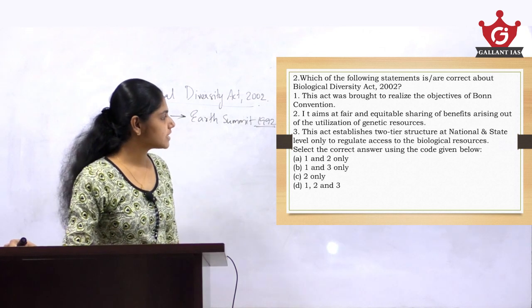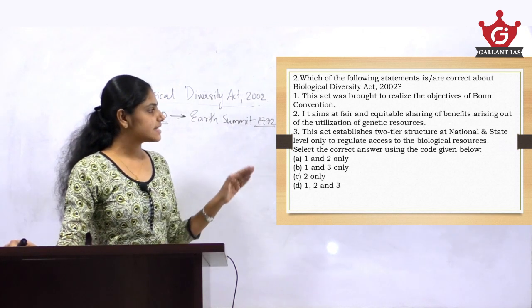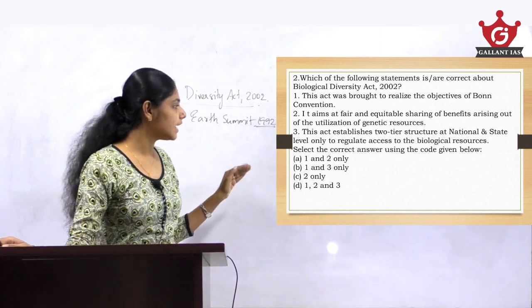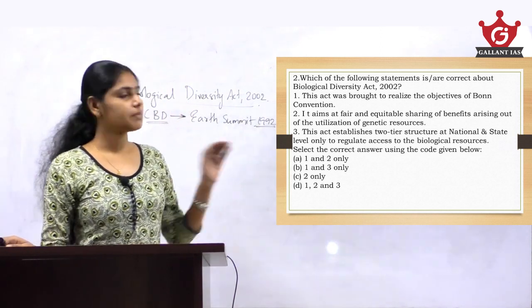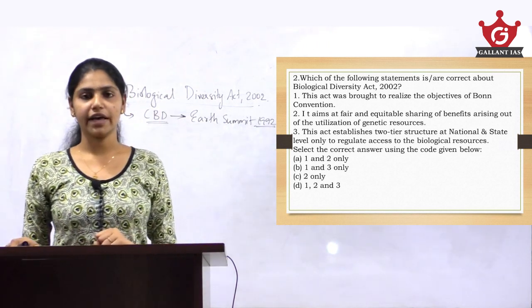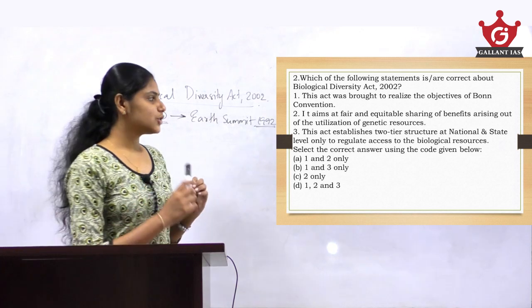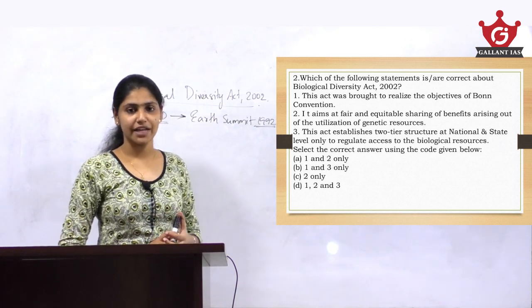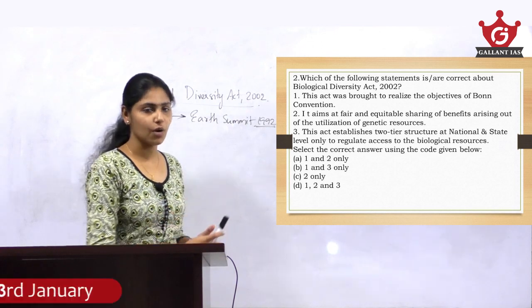Anyway, moving on to the third statement. This act establishes two-tier structure at national and state level only to regulate the access to the biological resources. You can identify an extreme word, 'only', which means you should be careful while dealing with that statement. There are chances for it to be wrong.